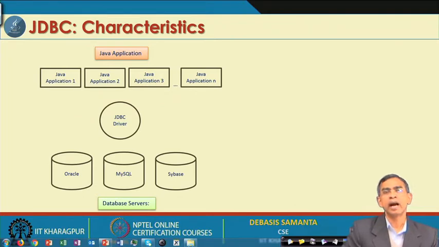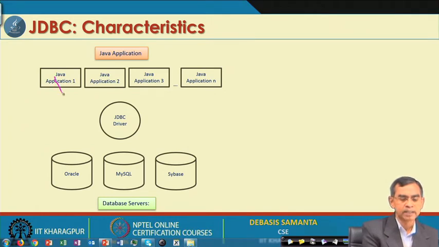Now, so far as the database driver is concerned, which I was just talking about, if you run your SQL statement from your application, it will be run remotely on a server through the JDBC driver, and for different JDBC drivers there is a different program. So for different database management systems, there is a different program, as you see here.